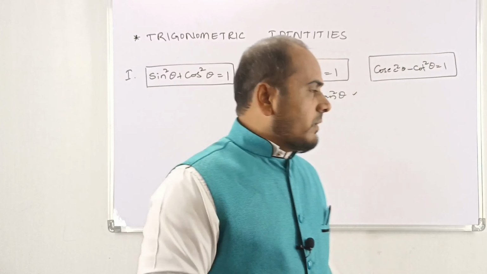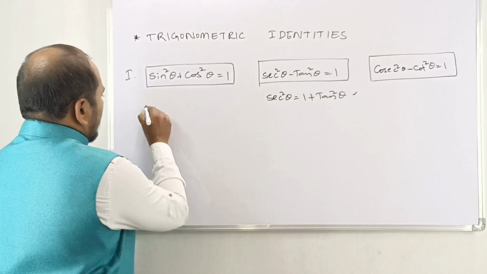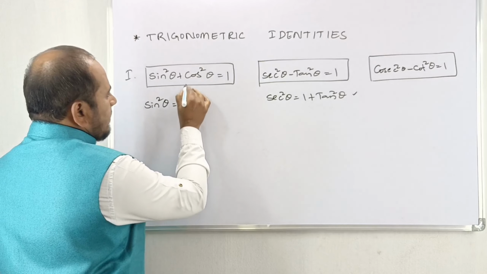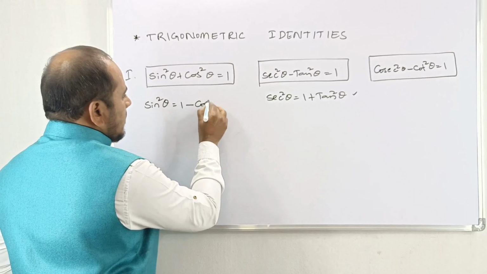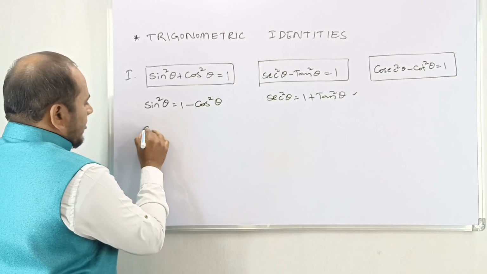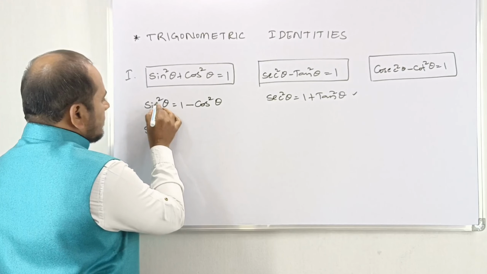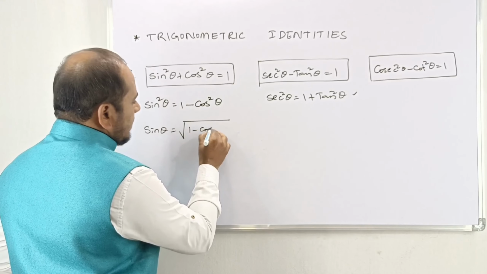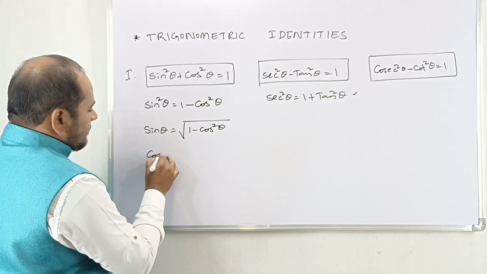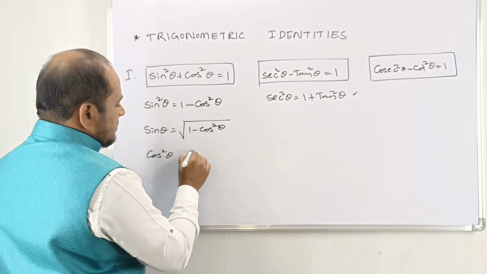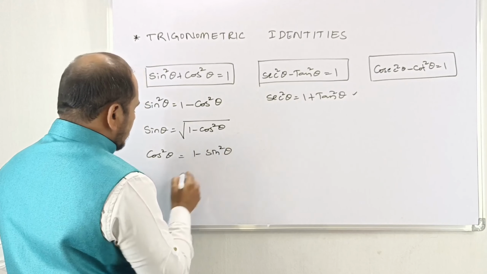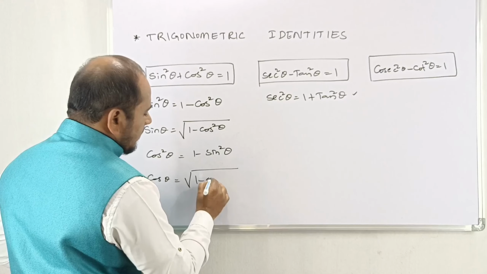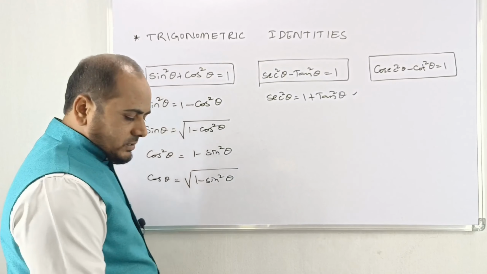Not only this, from this we can take some more formulae. Sin square theta is equal to 1 minus cos square theta, and then sin theta equals, if you send the square to that side, the square root of 1 minus cos square theta. Then cos square theta is equal to 1 minus sin square theta.